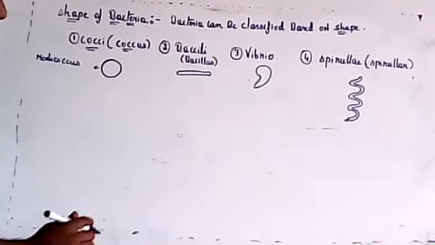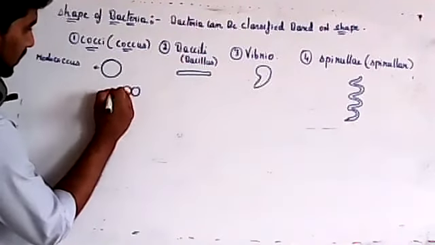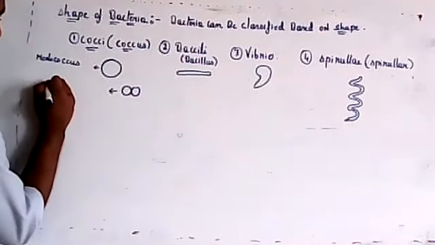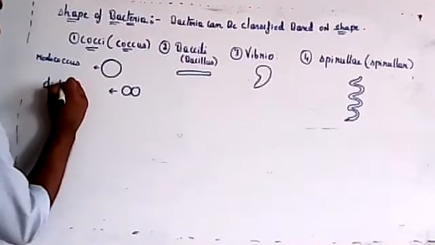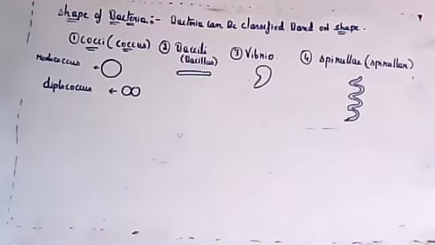If two cells are joined together, it will be called diplococcus.